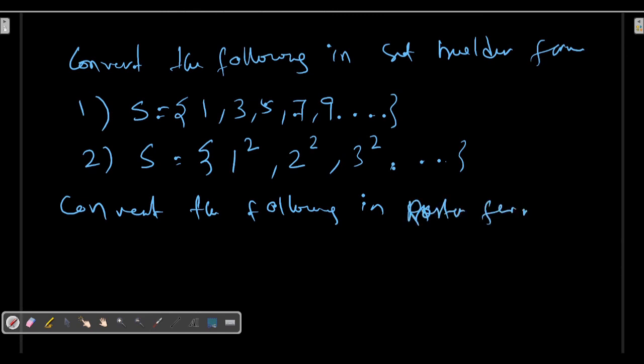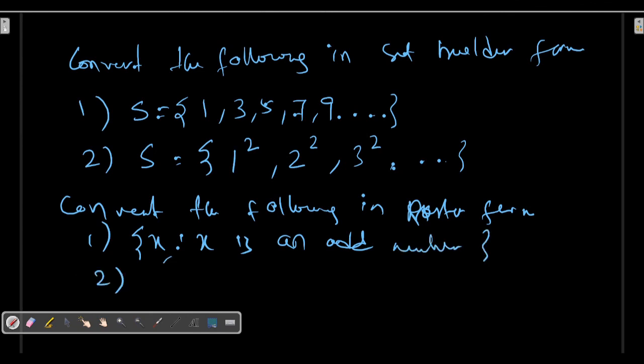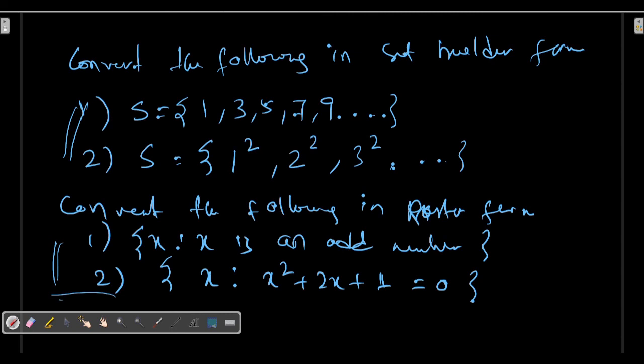First one, x such that x is an odd number. Then the second one, x such that x square plus 2x plus 1 is equal to 0. So you can solve these two problems. These are some sets of problems, and you can comment on the comment section.